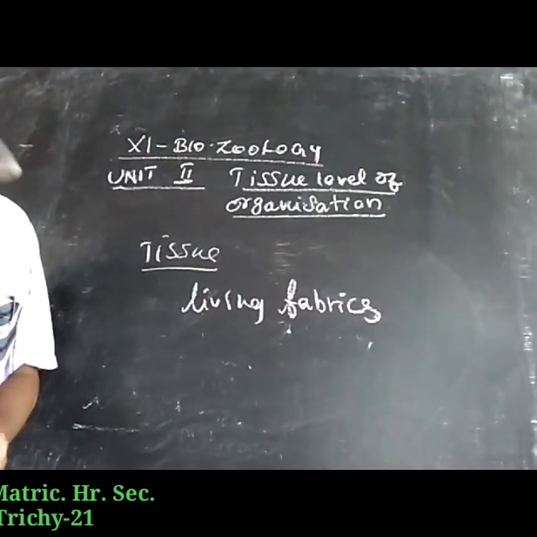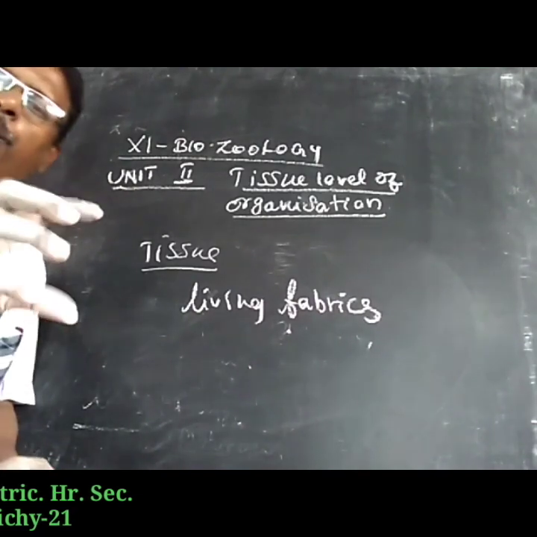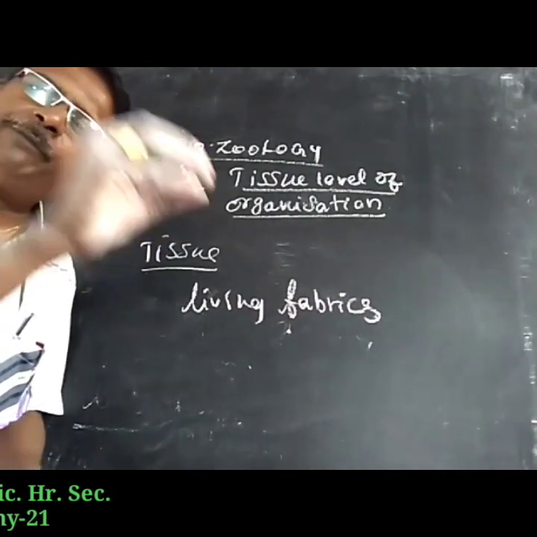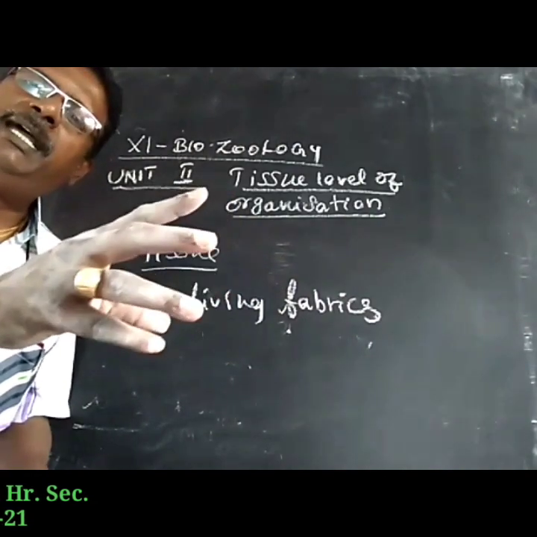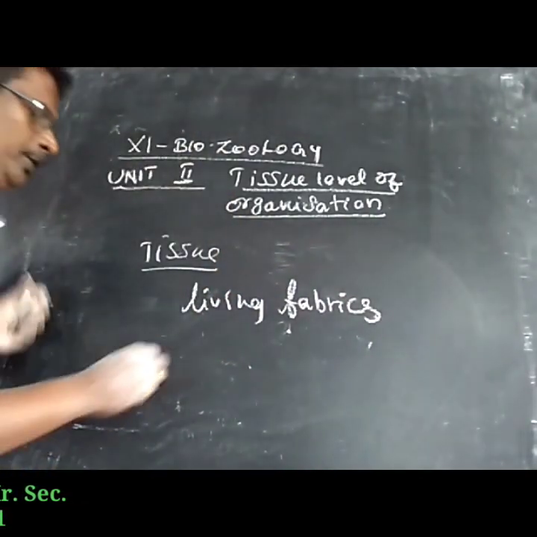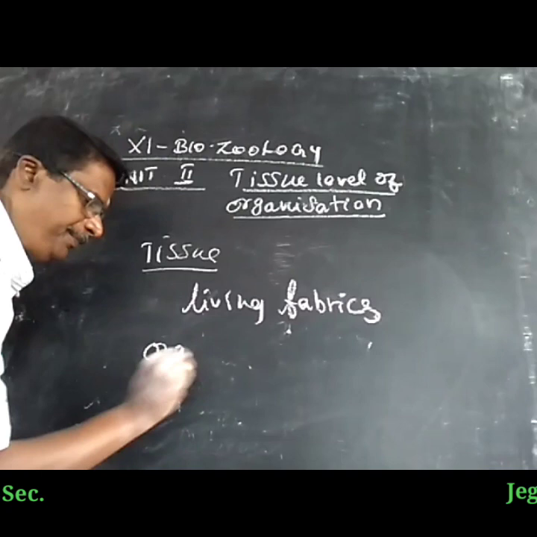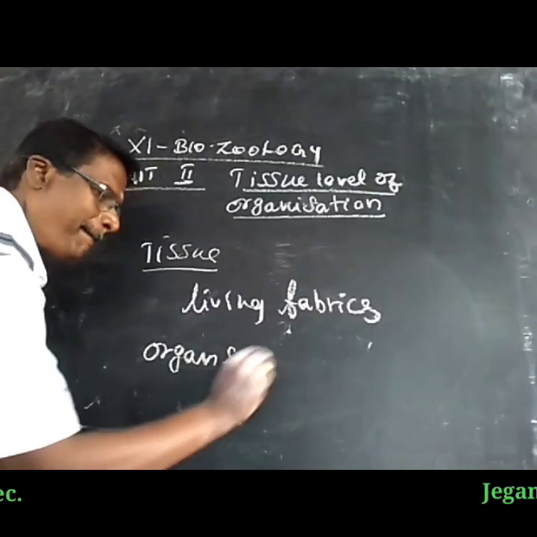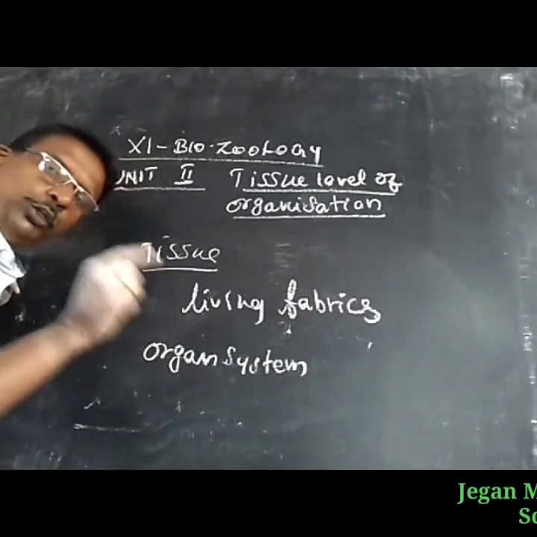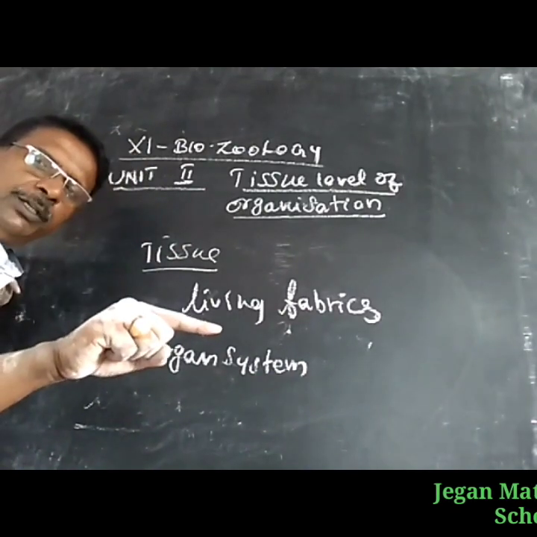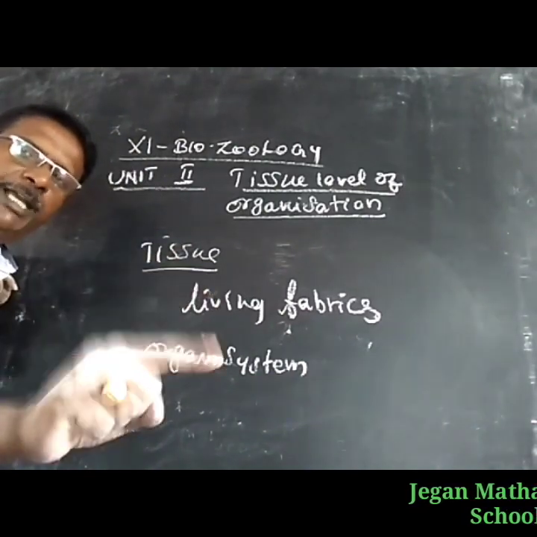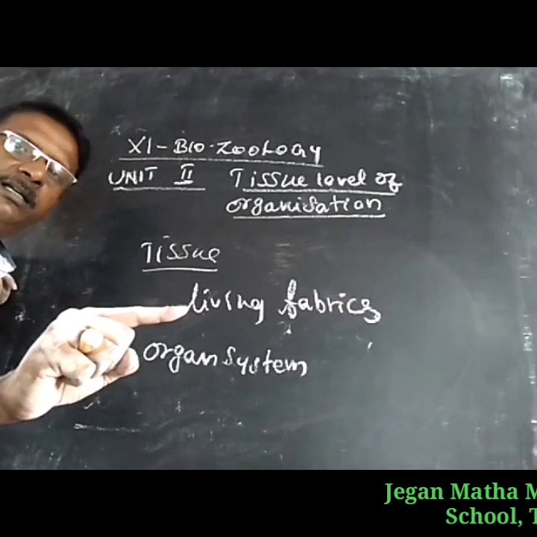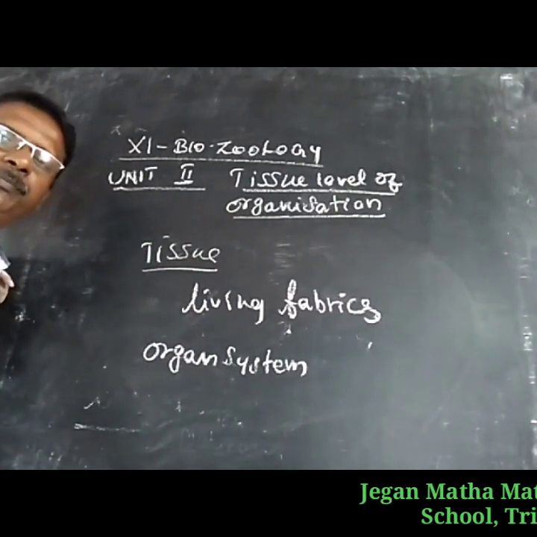Two or more organs performing one particular function together is called an organ system.